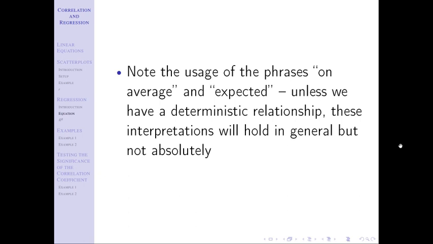So then we get to guidelines for using the regression equation for predictions. This is kind of the money portion of this chapter. The main reason we do regression analysis is to make predictions. The main reason we do correlation analysis is to tell us if we can make predictions. We'll talk about that here shortly when we write out our guidelines.